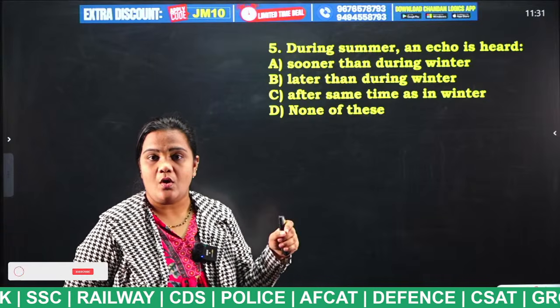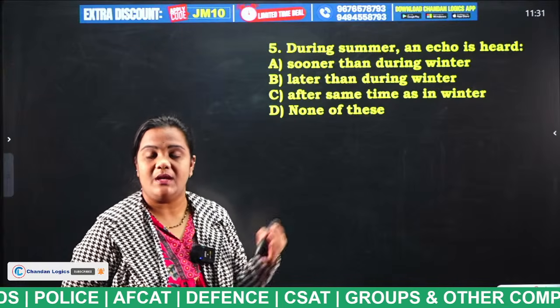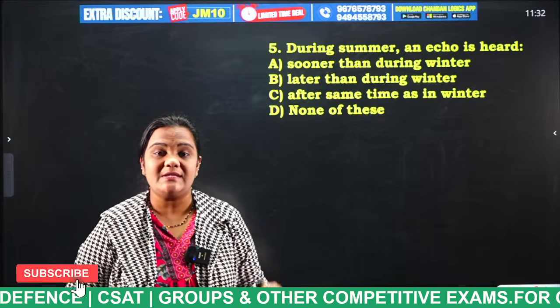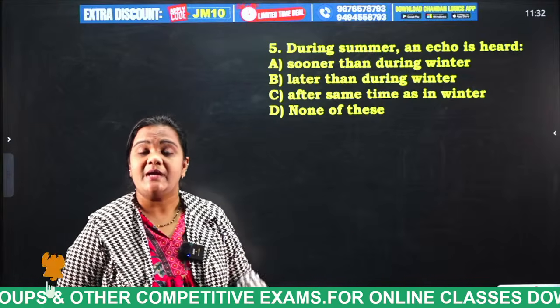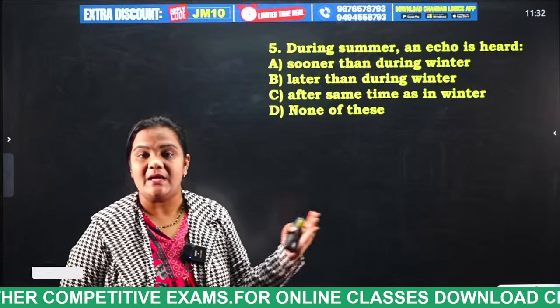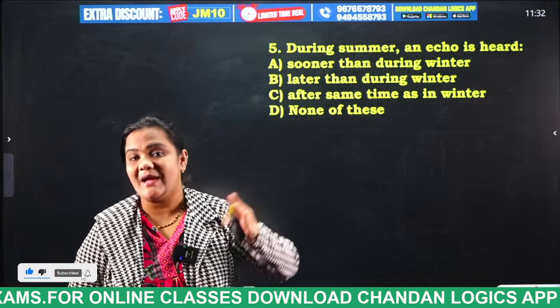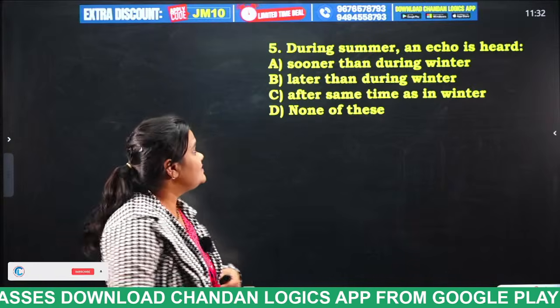Echo. So during summer, the echo is heard sooner when compared to winter. What is the reason? In summers the temperature is high. If the temperature is high, the movement of the particles is high, and the speed of the sound will be high. So what is the answer for this question, students?